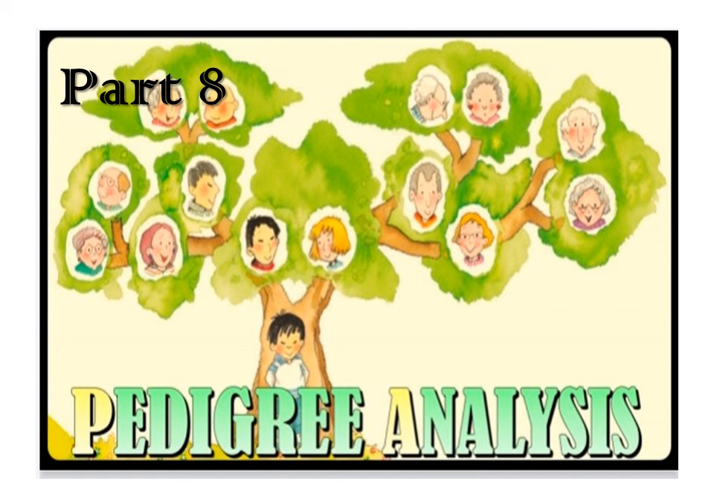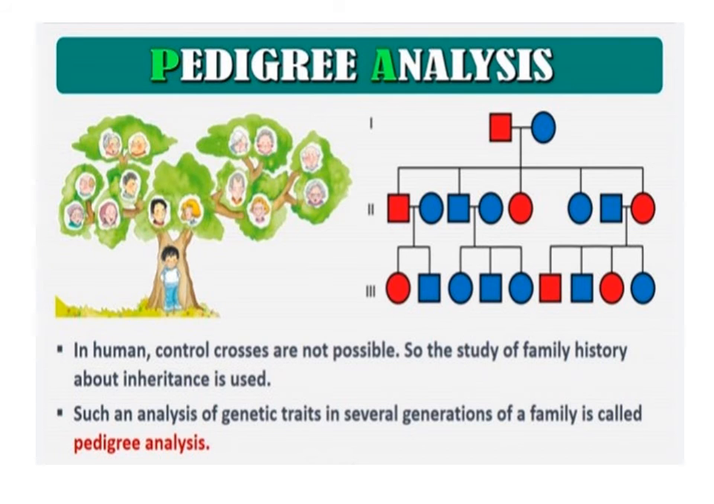Part 8: Pedigree analysis. The controlled crosses as performed in pea plants and other organisms cannot be performed in human beings. The study of family history about the inheritance pattern of a particular trait provides an alternative. An analysis of a trait in several generations of a family is called pedigree analysis.